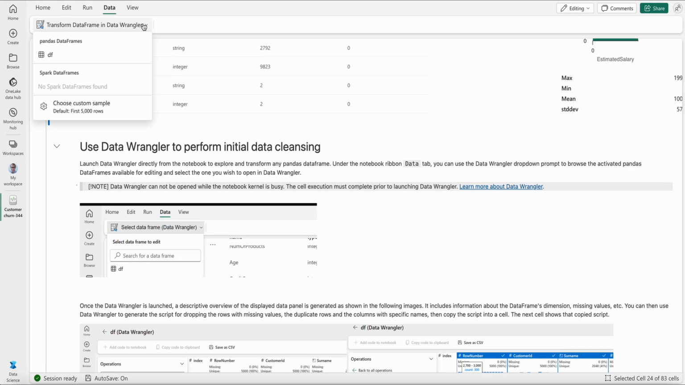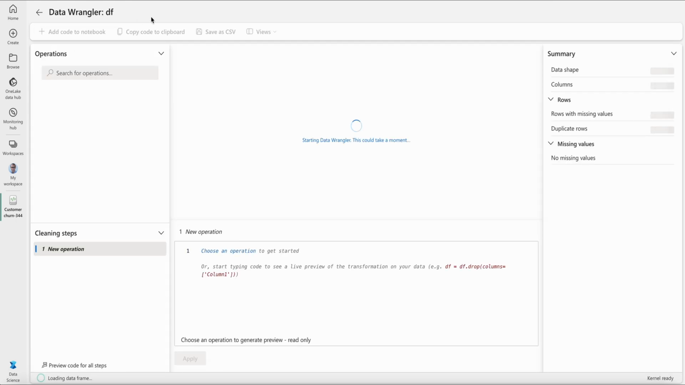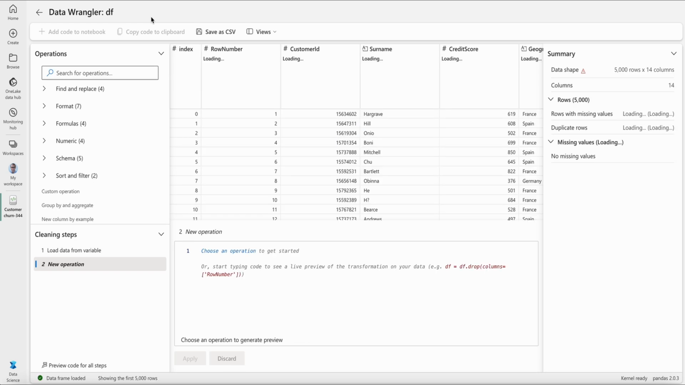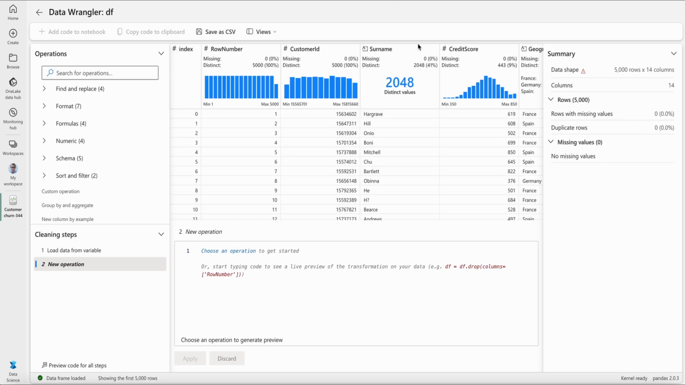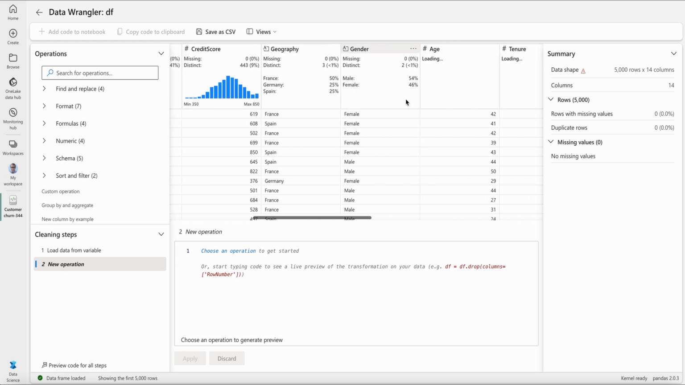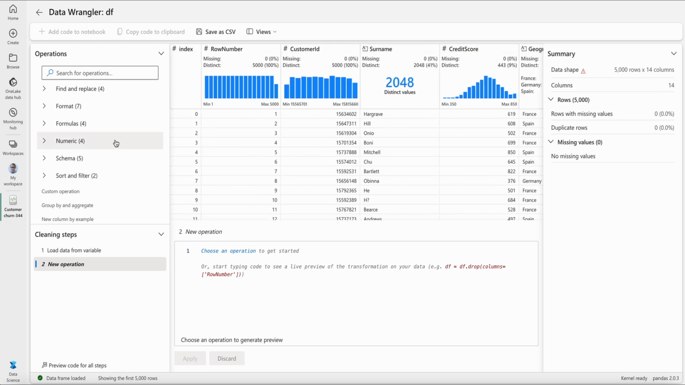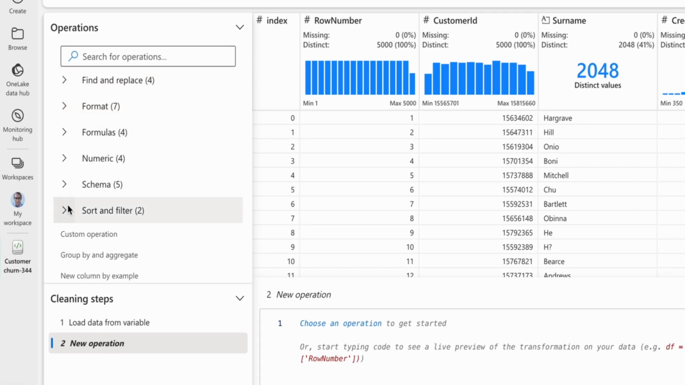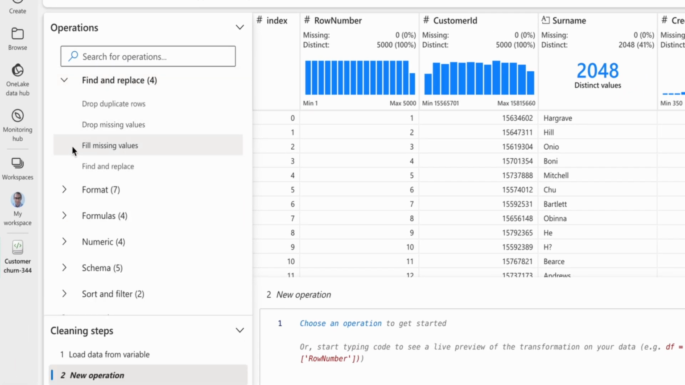It could be a Pandas data frame, or it could be a Spark data frame. Here we have a Pandas data frame. So I'm going to click on df, and it will open the Pandas data frame in Data Wrangler. First of all, it shows me some overview of my data, the different columns and all of that. For the first step, I want to, for example, drop duplicate rows. You see that here we have different operations, and you can click on each of the operations to see the different sort of operations it performs.